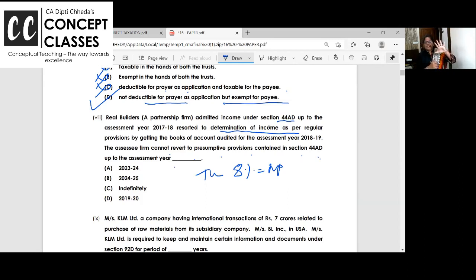5 years. I explained it to you in the form of a joke: sometimes regular books, sometimes 44AD. How much you are confusing the AO? So the AO says, okay, nowadays whatever turnover you show in the GST is auto reflected in your income tax return. So in GST, if your turnover is 60 lakhs, 8% of 60 lakhs, at least you have to show as net profit, 4,80,000, and pay the tax accordingly.